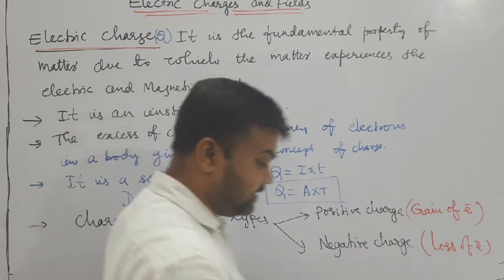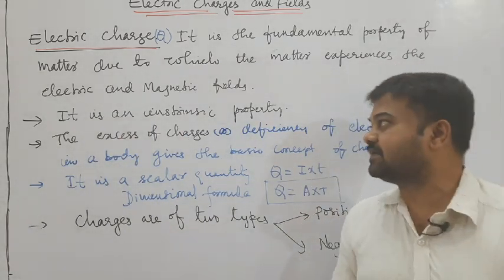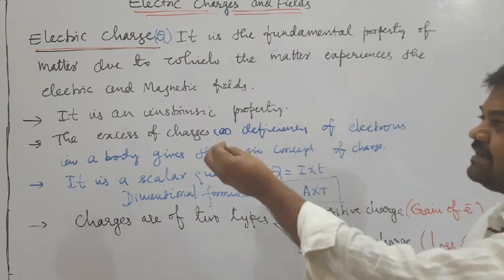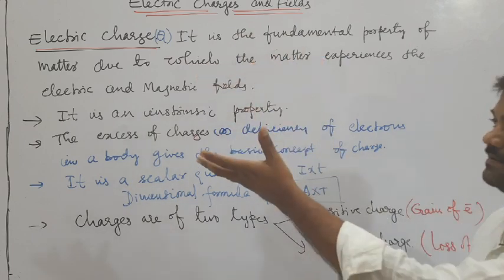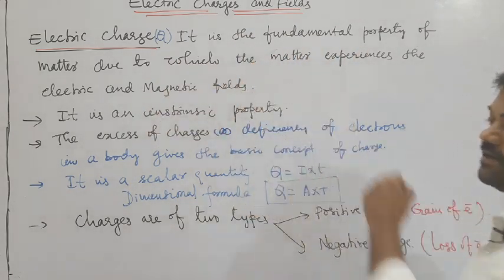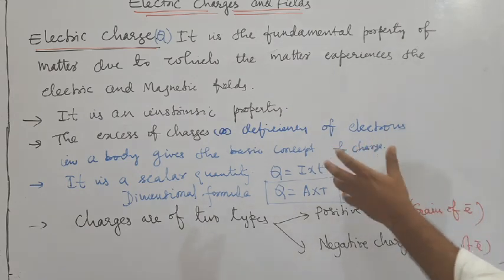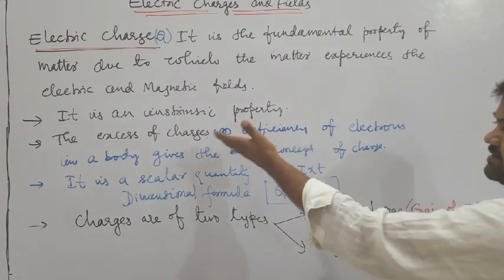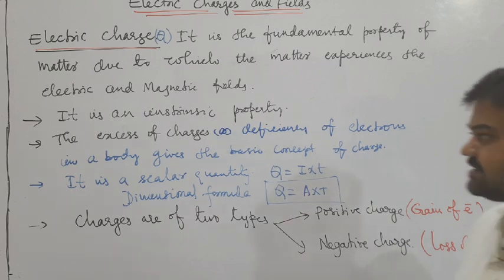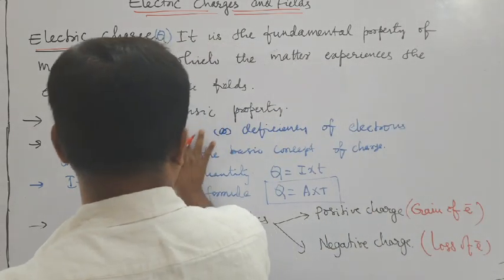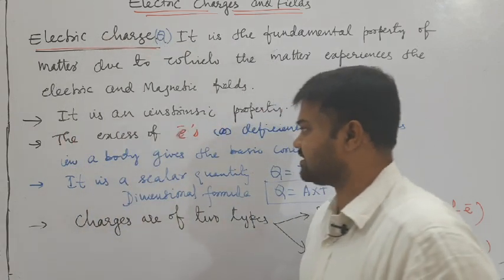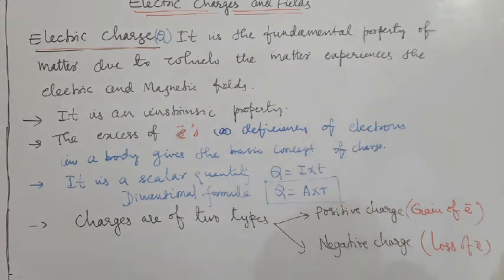And a charge అనేది అర్థం ఏమిటరా? It is a fundamental property, it is a basic property, or we can say it is an intrinsic property of matter. Because of that charge present in matter, it experiences electric as well as magnetic fields. Okay, electric field, magnetic field experience అవుతున్నాము. And we can also say that the excess of electrons or a deficiency of electrons in a body gives the basic concept of charge, and it is a scalar quantity.